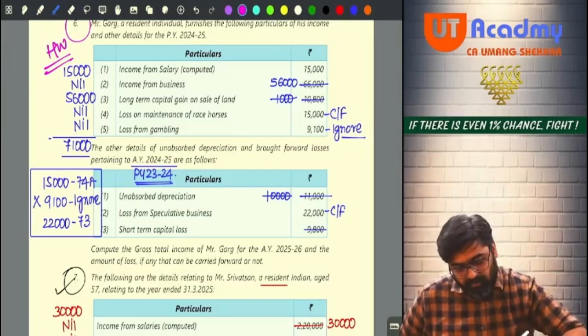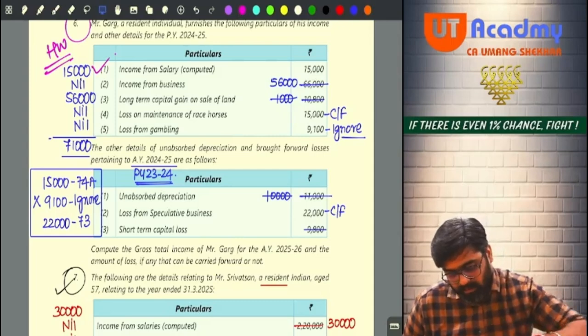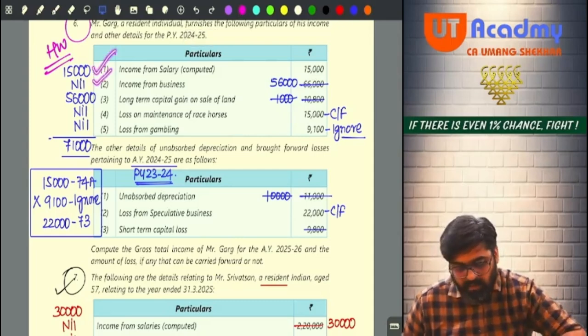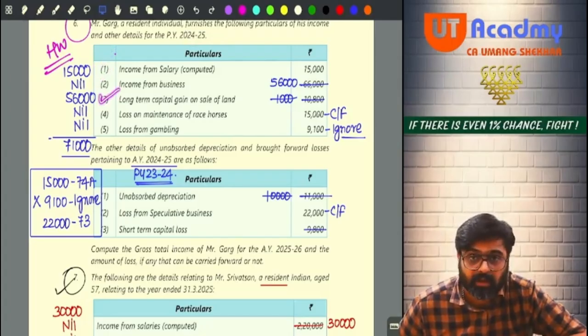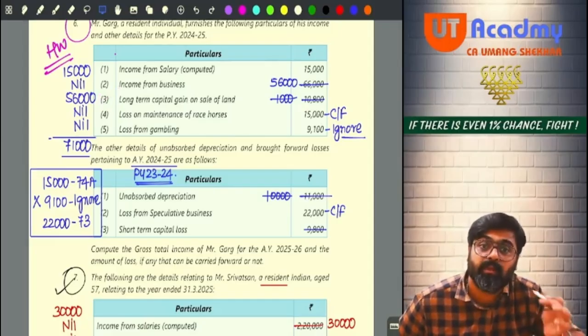Okay, so tell me, 15,000, what is remaining? 15,000 salary remaining, no? House property nil. Now your PGBP remains 56 only, not 55, 56. And no capital gain remains. 1,000 capital gain will not remain. If 1,000 capital gain remains, then the business income will be 55.